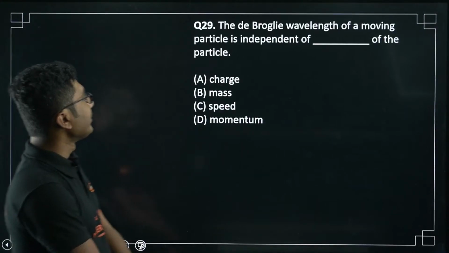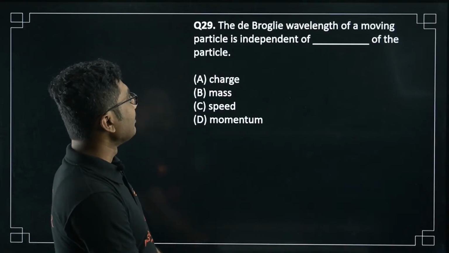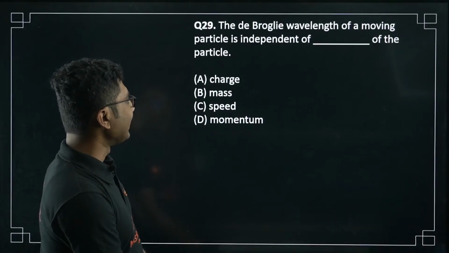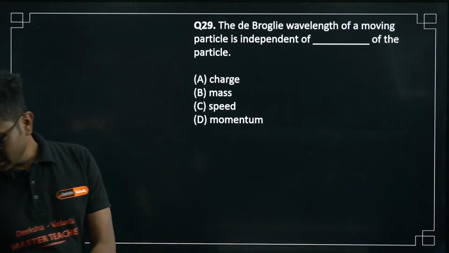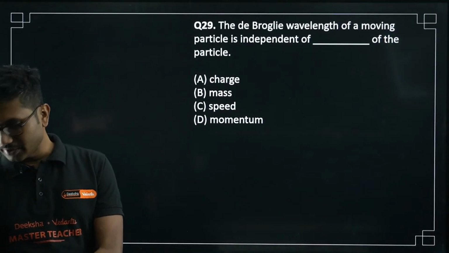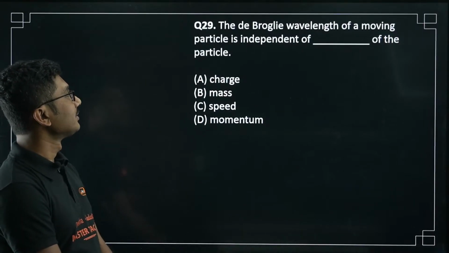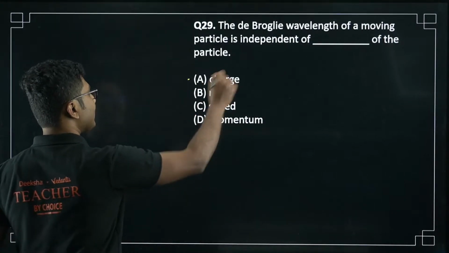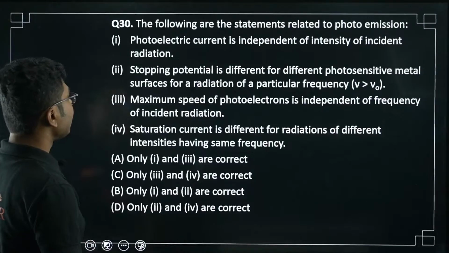Now, question number 29. The de Broglie wavelength of a moving particle is independent of, I think it is also answered anyway. Let's see. Yes, 28D part 2 was the correct answer. Now this question, 29A, yes, it is independent of the charge. So this is a repeat question.